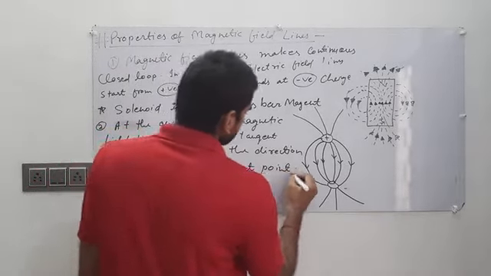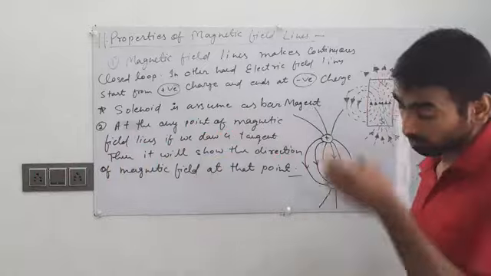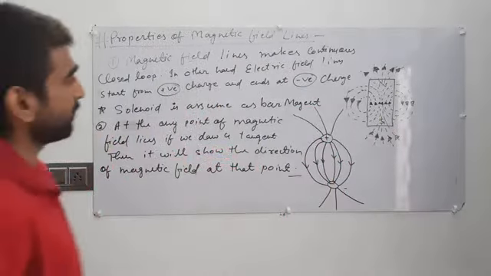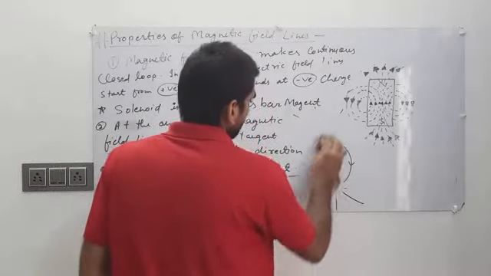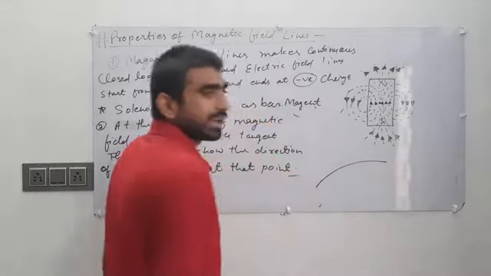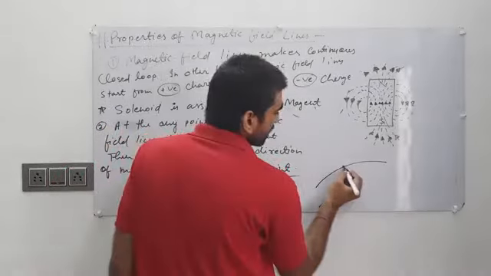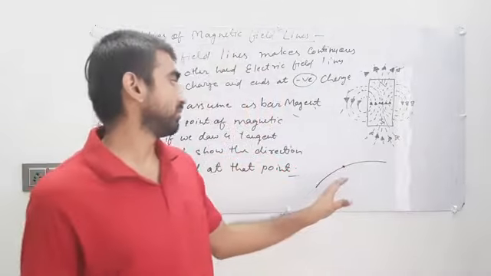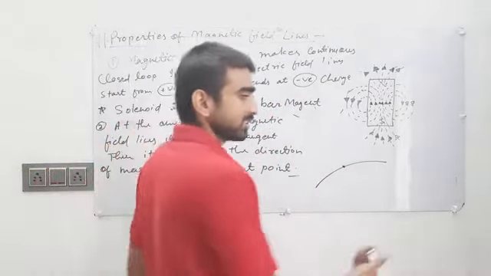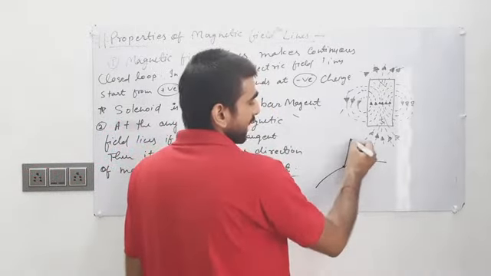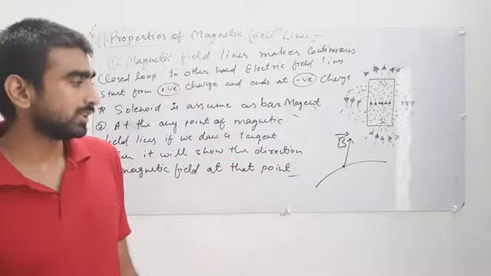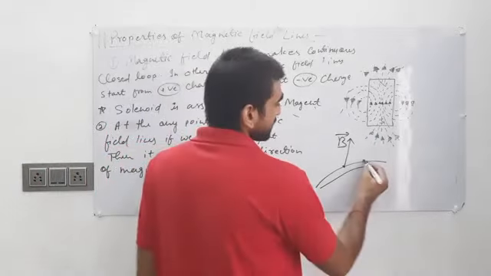Okay, so this is also an important point. That means if this is a magnetic field line and at some point you want to know the direction of magnetic field, then simply you have to make a tangent at this point, then you will get your direction of magnetic field. Okay, this is the magnetic field line.